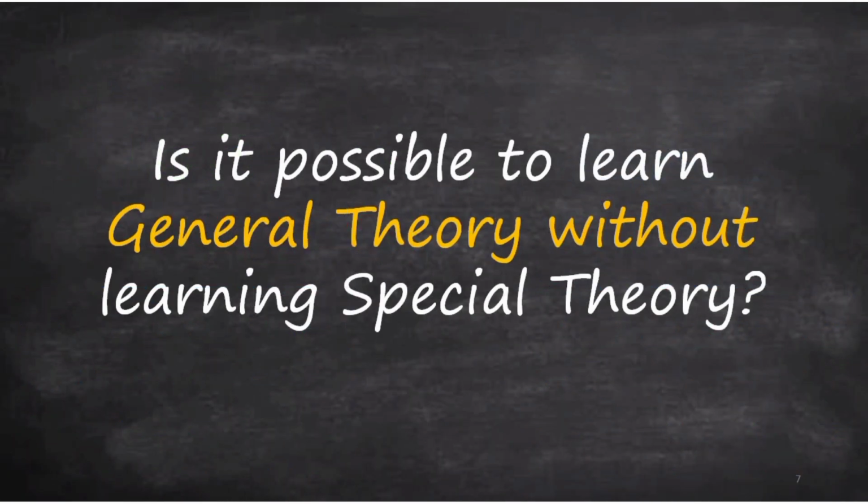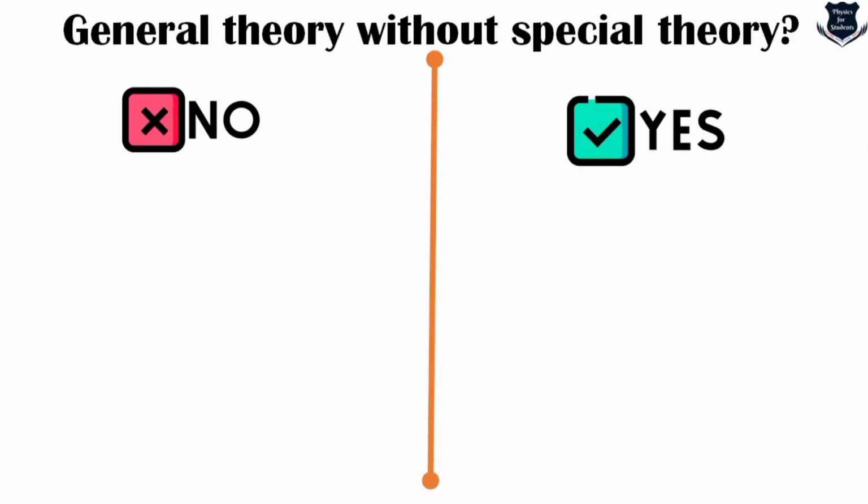Okay, so we come to the next question, which is very often asked among the students: can I learn general theory without learning special theory of relativity? Now here there are two parts. One is a no and one is a yes. Now I will tell you what I feel. So if you go to the no part, those who are saying that no, you cannot learn general theory without special theory, you need to learn special theory first.